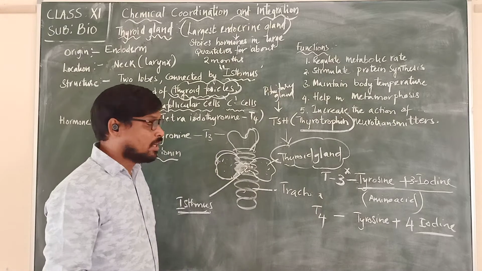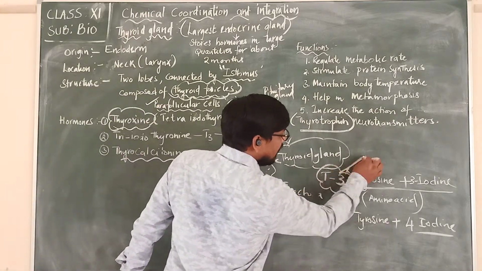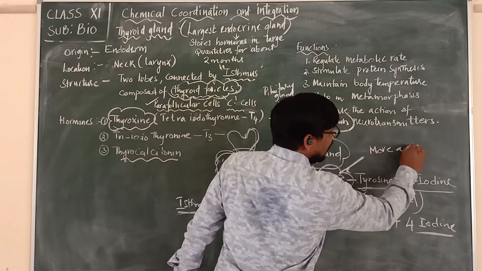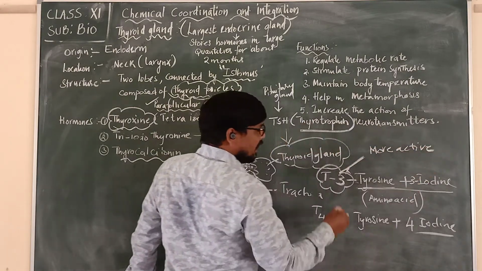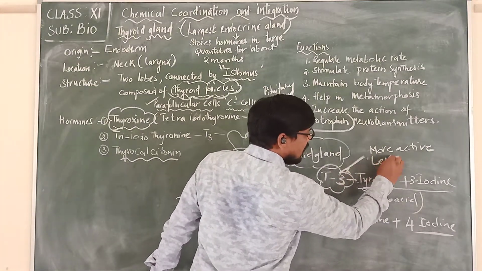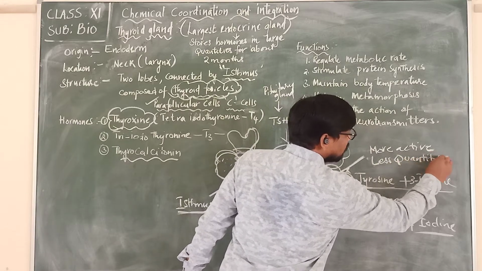Among these two, T3 is more active, but it is produced in less quantity.